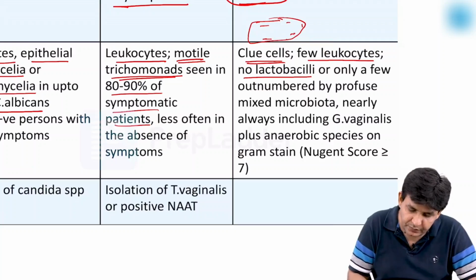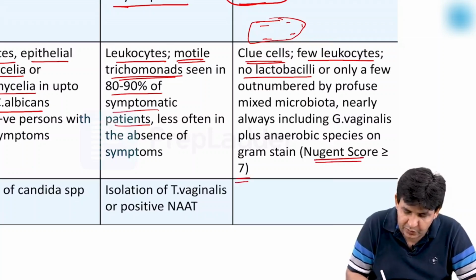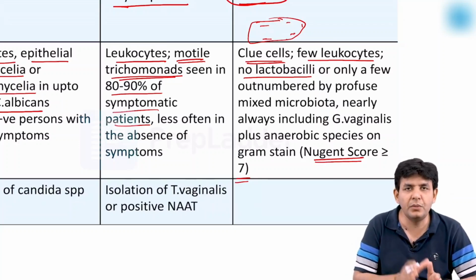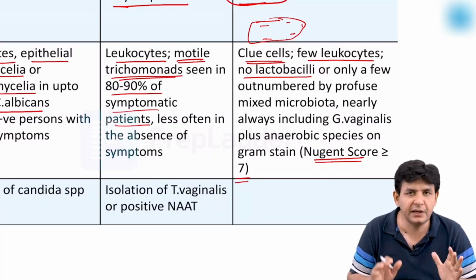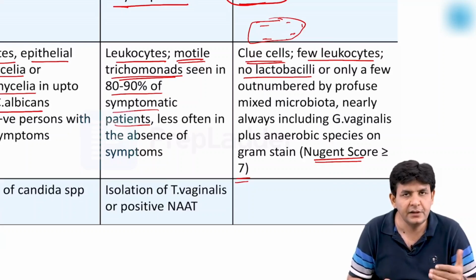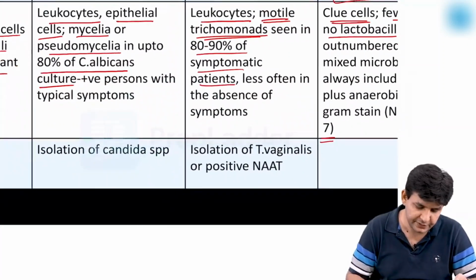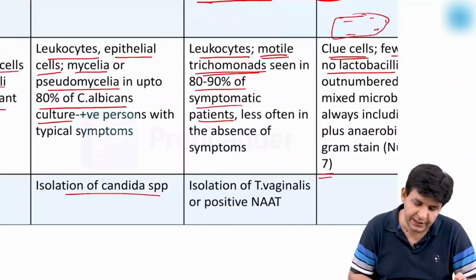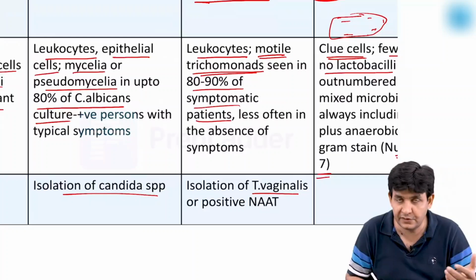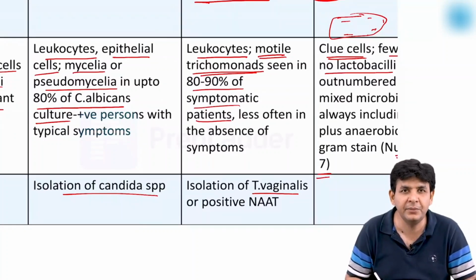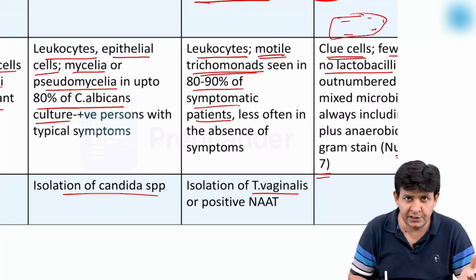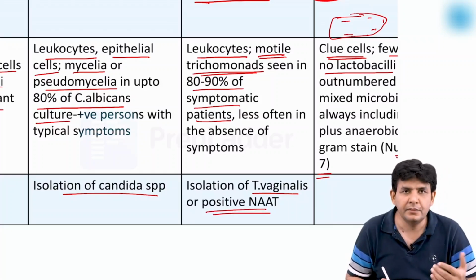And in this, the Nugent score goes more than or equal to 7. And the Nugent score is actually what? It's a grading in which the normal flora is being replaced by pathogenic organisms like Gardnerella vaginalis, Prevotella, or Mobiluncus. Besides that, you can culture it: isolation of Candida on the SDA. You can go for isolation of Trichomonas vaginalis also on certain culture media like CPLM or Bushby's, Johnson and Russell, or you can go for PCR, that is, positive NAT, nucleic acid amplification test.